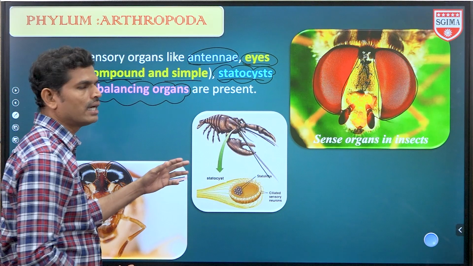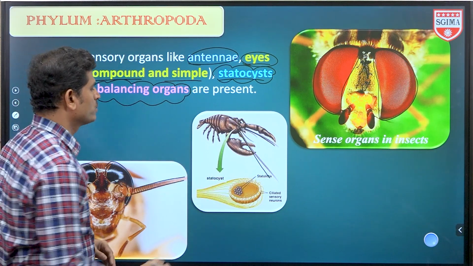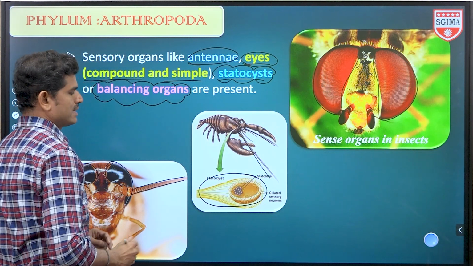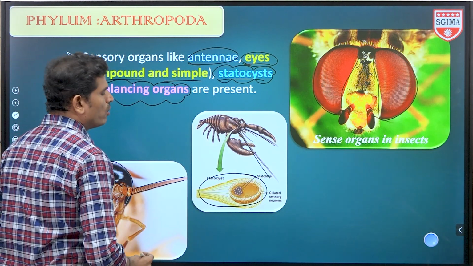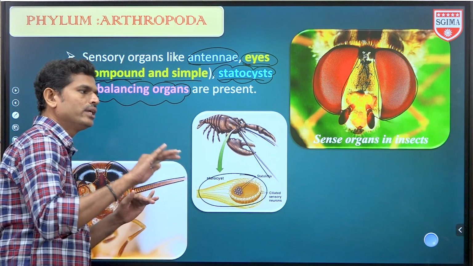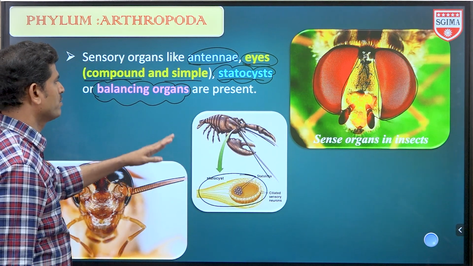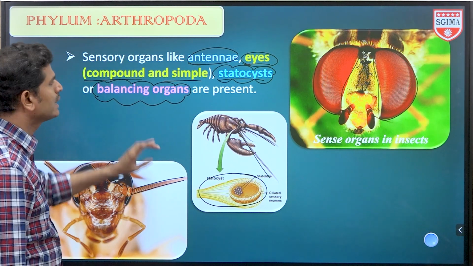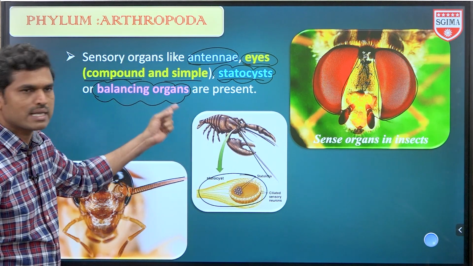Statocyst is present in aquatic arthropods. So this is a statocyst, a small pouch-like structure which acts like a balancing organ in water. That is called a statocyst or balancing organ. So these are present in arthropods as sense organs.